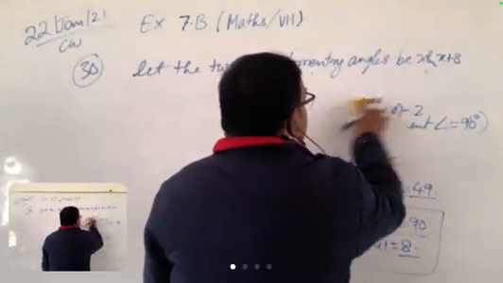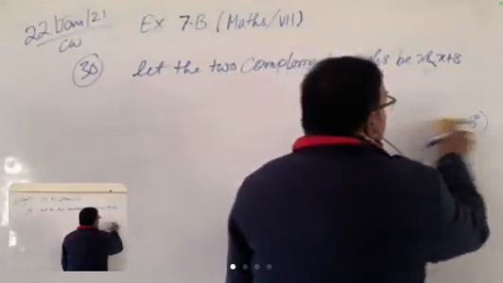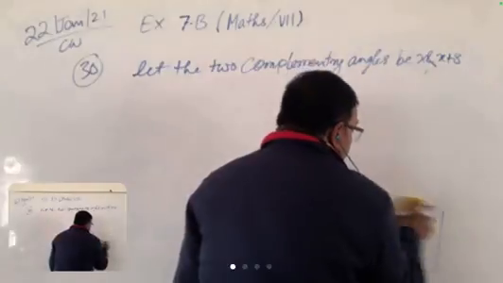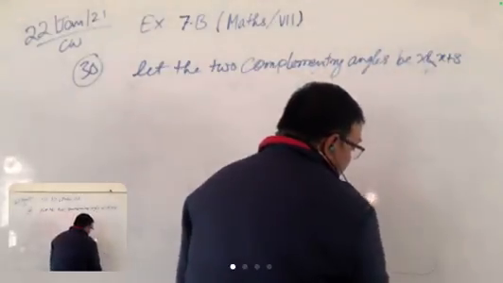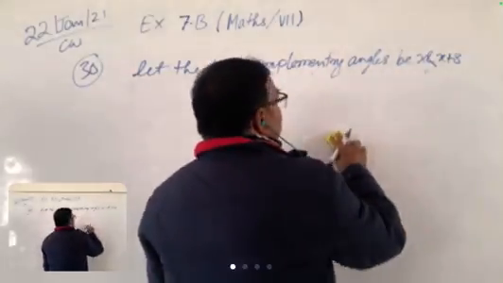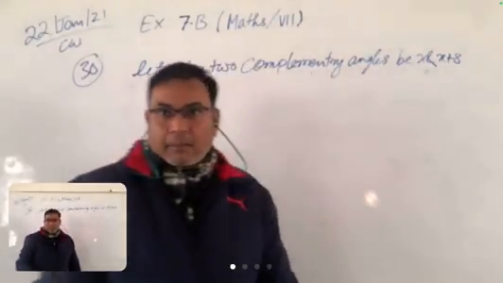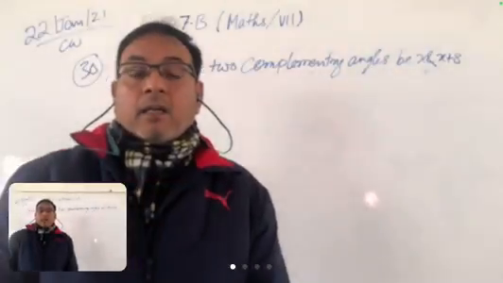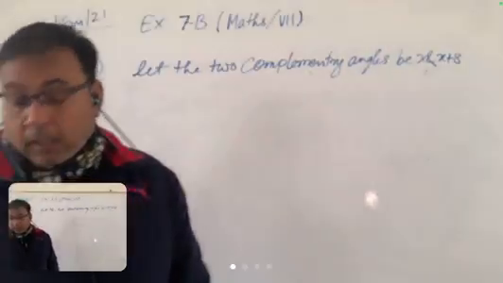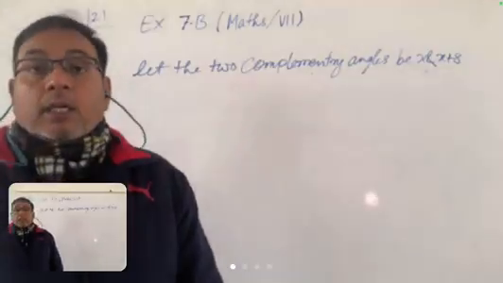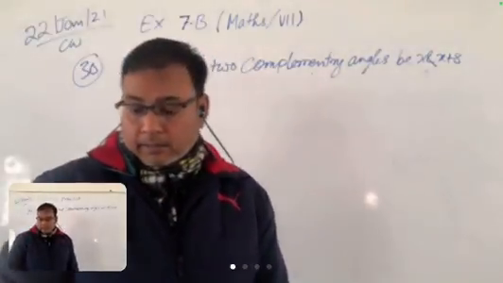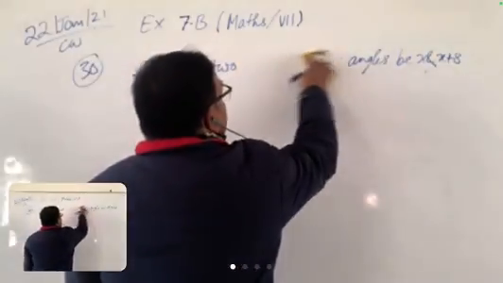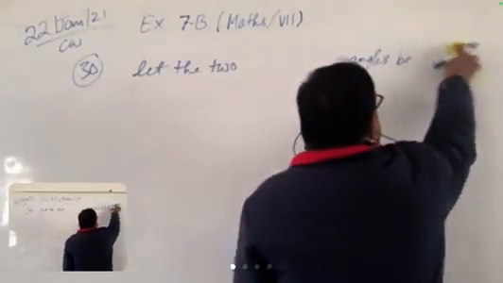Okay, fine, I will read it. Harshvardhan, now read the question please.